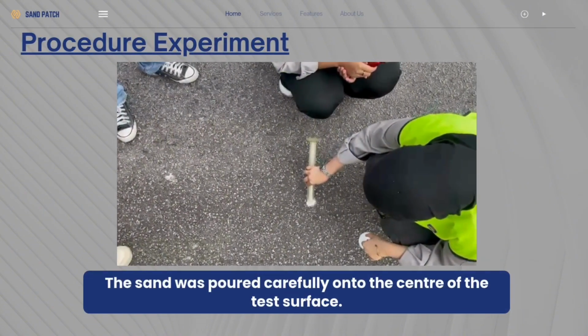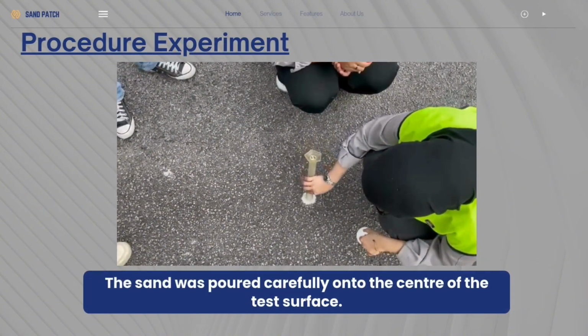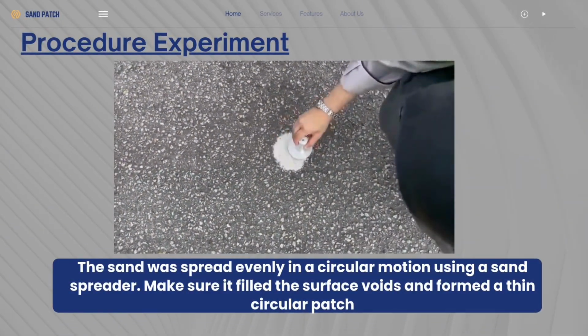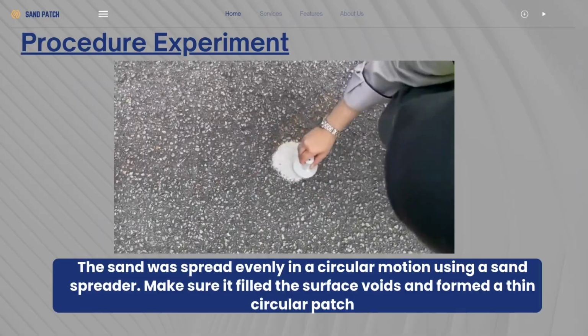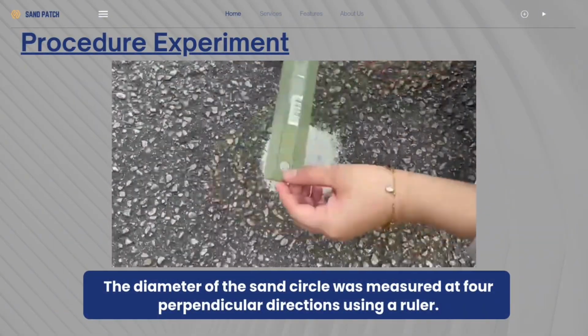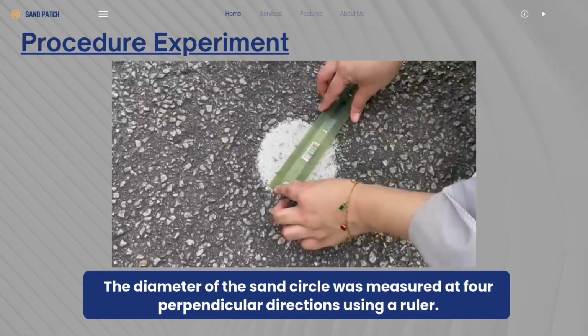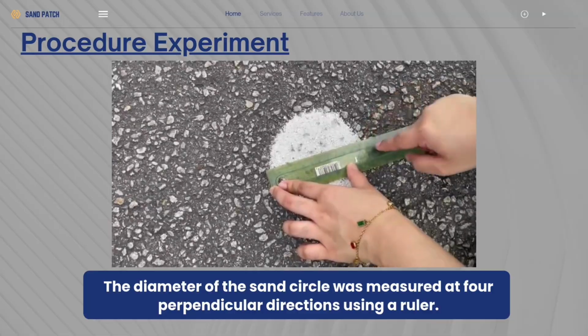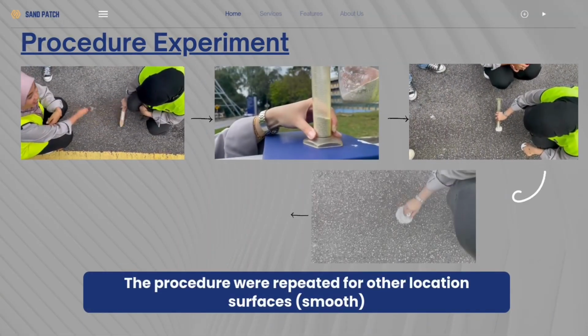Third, the sand was poured carefully onto the center of the test surface. The sand was spread evenly in a circular motion using a sand spreader. Make sure it fills the surface voids and forms a thin circular patch. The diameter of the sand circle was measured in 4 perpendicular directions using a ruler. And the last step is that the procedure will be repeated for other surface locations.